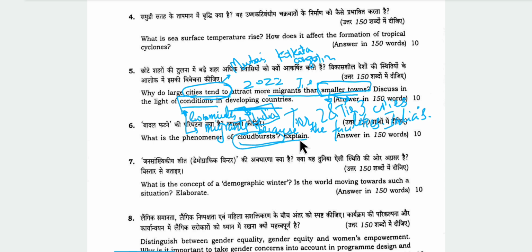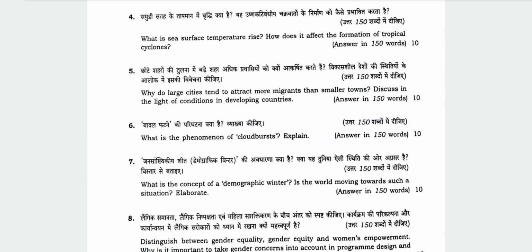Now, coming to the phenomena of cloud bursts, we have to explain. This question can also come in GS3, but this time this came in GS1. Cloud burst, you will have to explain. First of all, in introduction you can give an example, you can give IMD's definition about cloud burst. Then you can explain how cloud burst happens and what are the implications of it. Though not asked, it can be mentioned in last.